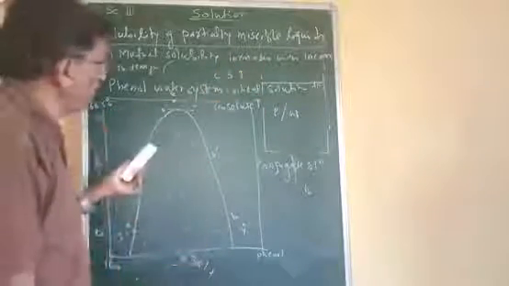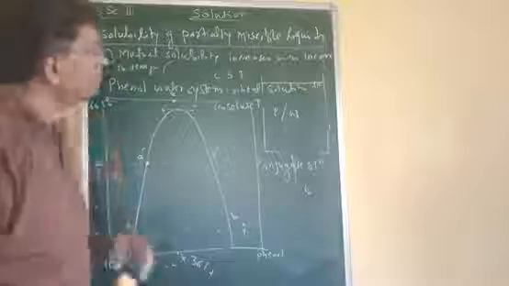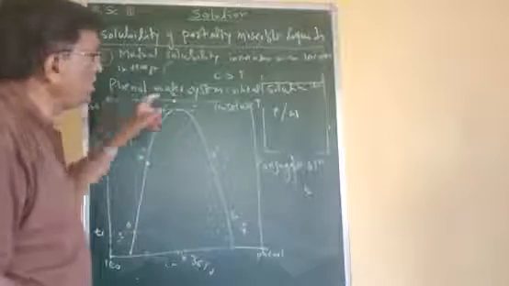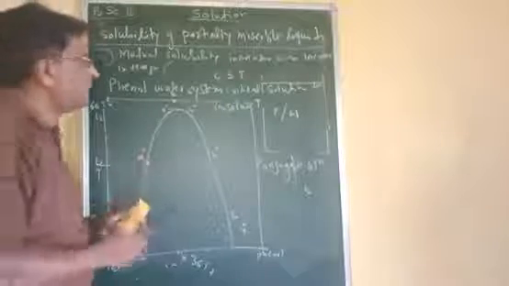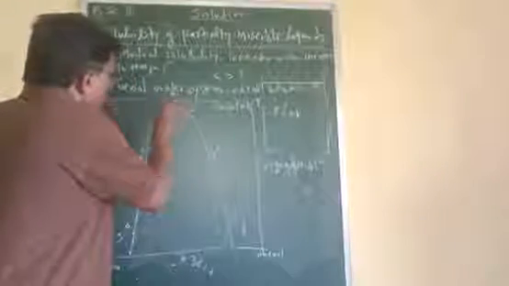That means above CST, a partially miscible liquid becomes completely miscible in all proportions.